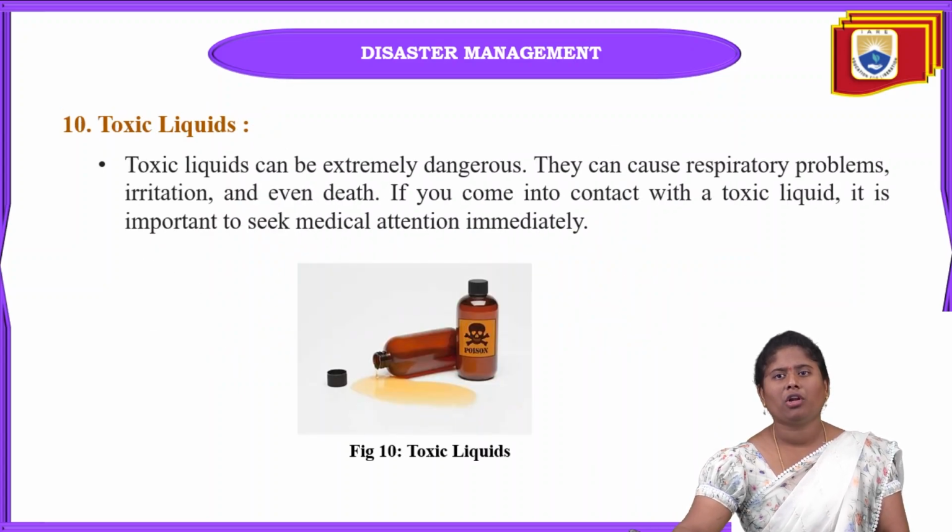And the next one is toxic liquids. These toxic liquids are also very dangerous. Some are poisonous, like acids and some other liquids, like when we are exposed to mercury, which is also a toxic liquid. And just by being exposed to these toxic liquids, it is very dangerous to human health.